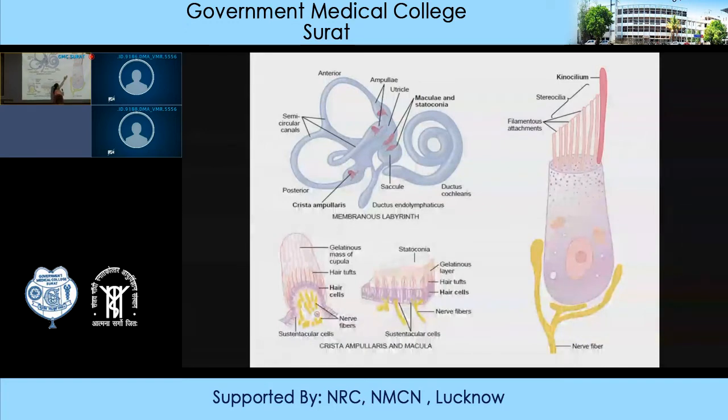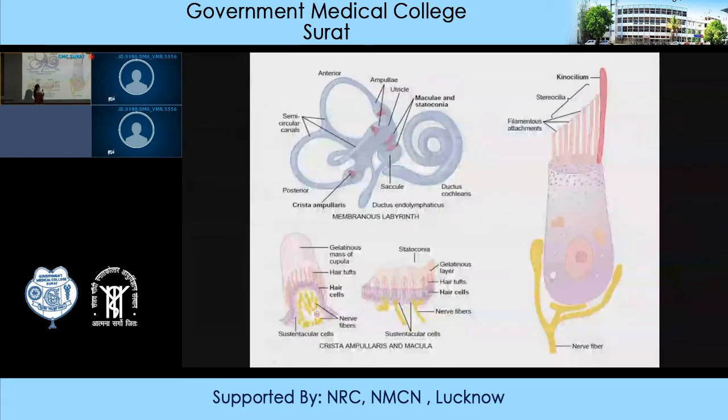Now on the top of the hair cells arise 50 to 70 stereocilia. This structure of the hair cell is similar to that which we have studied in the hair cells present in the organ of Corti in the cochlea. The stereocilia gradually increase in length, and the longest one is known as the kinocilium. The tips of the stereocilia are connected with fine filaments to each other.